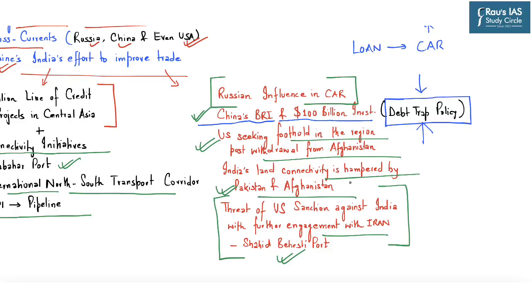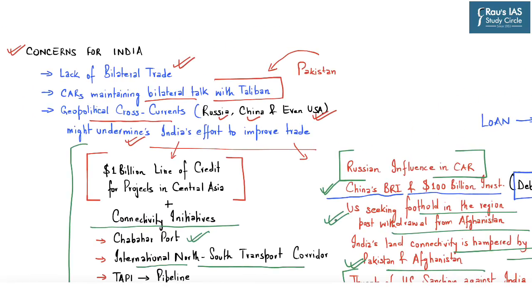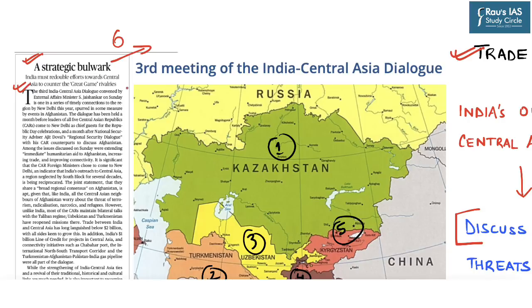And because of this, Chabahar port becomes an important feature for connectivity to the Central Asia for India. However, threat of United States sanction on development along the Chabahar port becomes another major concern for India to establish its foothold in the Central Asian republics. So the question becomes, what should India do to counter this great game rivalries where China, Russia and United States are already establishing their foothold in the Central Asian region.